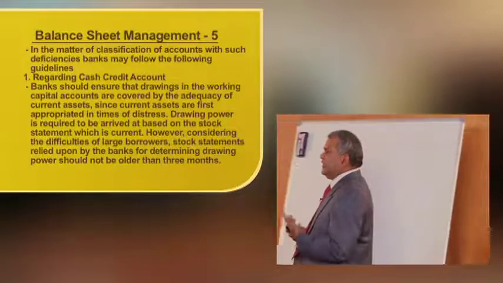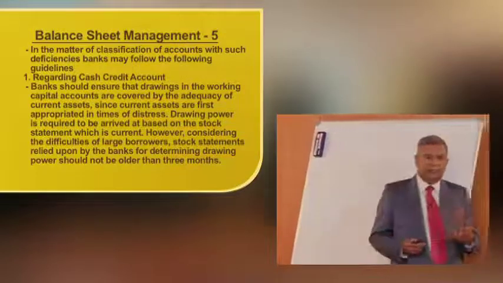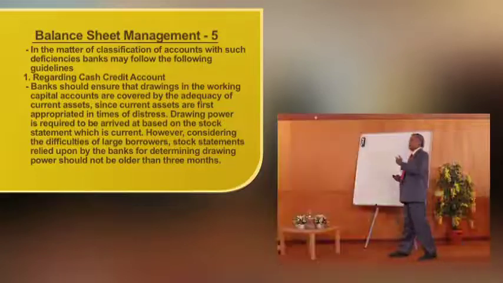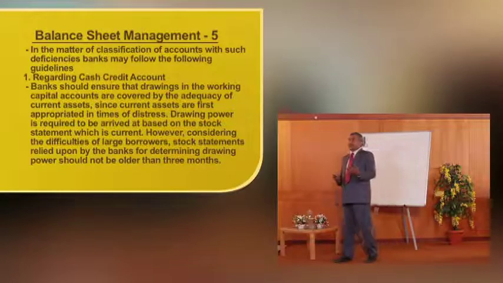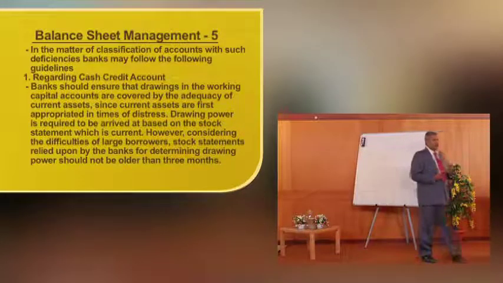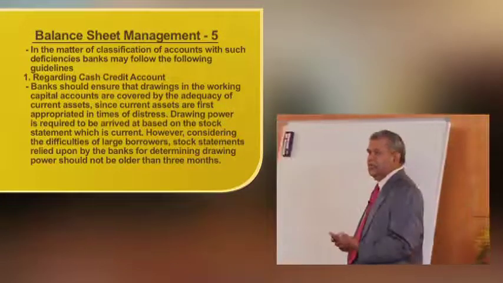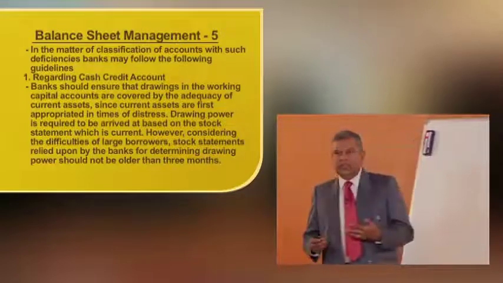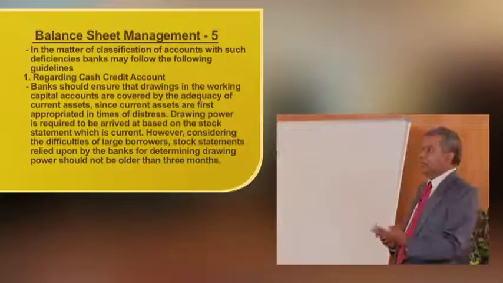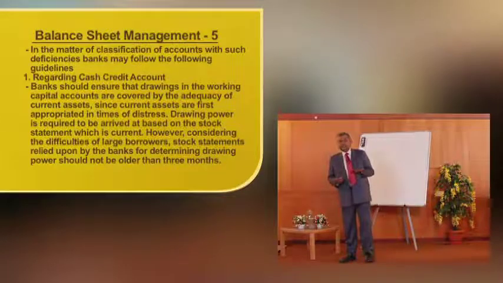In the matter of classification of accounts with such deficiencies, banks may follow the following guidelines. With regard to temporary deficiencies, if not corrected, RBI has come out with some norms on when the account becomes NPA. Let us see that. First, with regard to a cash credit account, which is basically supported by stock statements, if the cash credit is given against stocks, or against book debts, assignment of book debts, again we have to give the book debts receivables outstanding. Normally banks collect these stock statements or book debt statements once in a month.